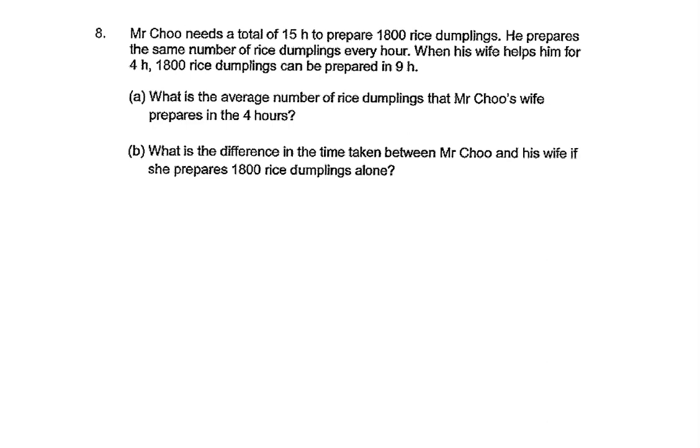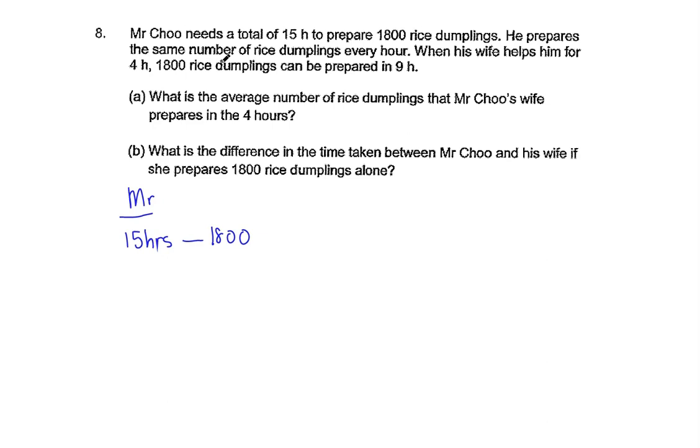Alright, what we need to do first is to organize the information that you have just read. So let's do it here. For Mr. Chu, 15 hours, 1,800 dumplings. So I'm going to write it down here, 15 hours, 1,800 dumplings.